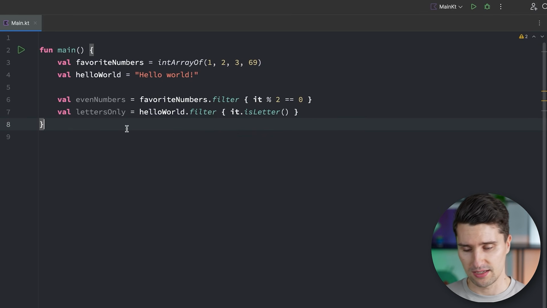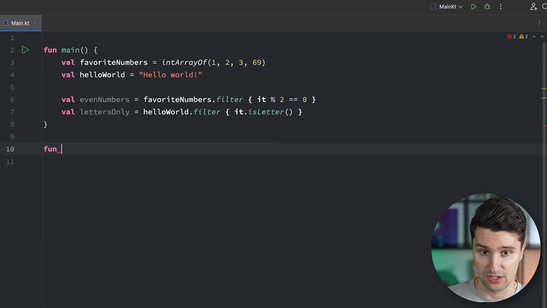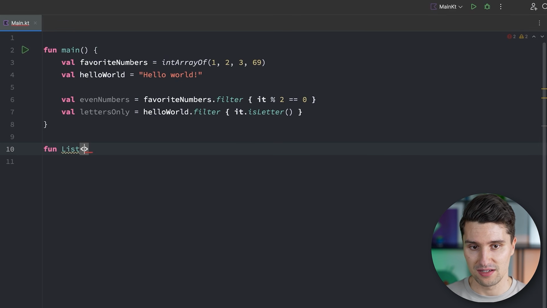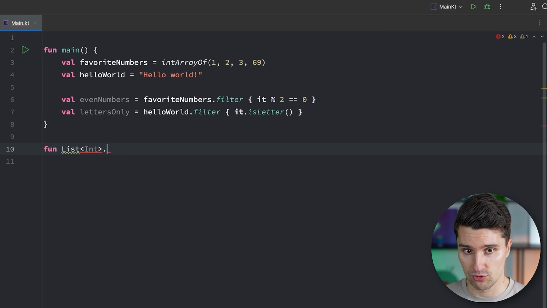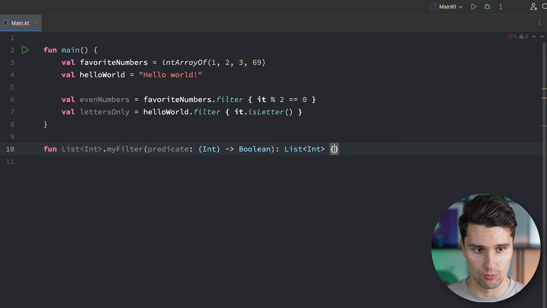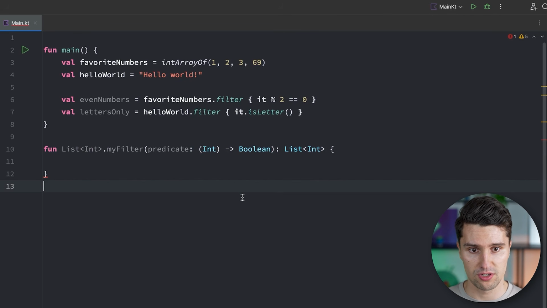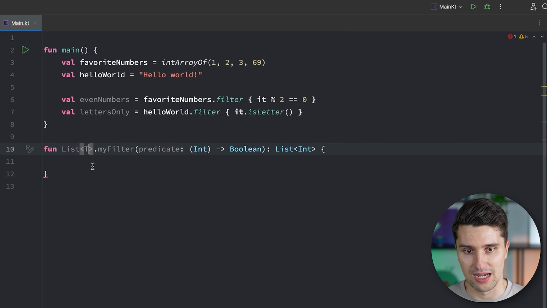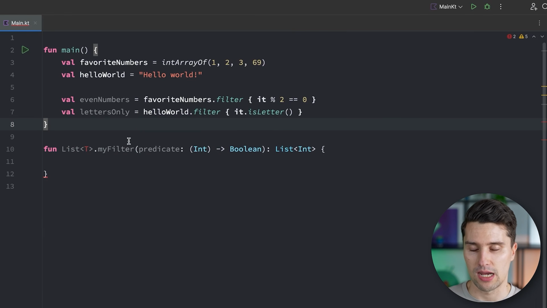Because what we can do instead is, we can say we have a function that extends the data type list. And here we could say we just want to extend a list of integers with our custom myFilter function. And we had this before. This is nothing new to you at this point. But if we do it like this, then we can only call this on lists of integers. But we can of course also filter lists of strings. So instead of passing in an integer here, we want to pass this type T. That is the generic type parameter.